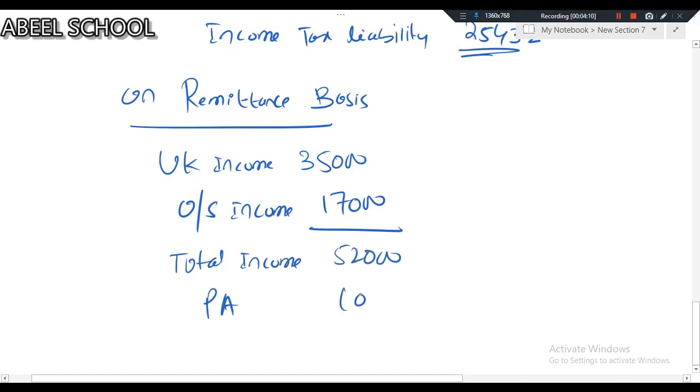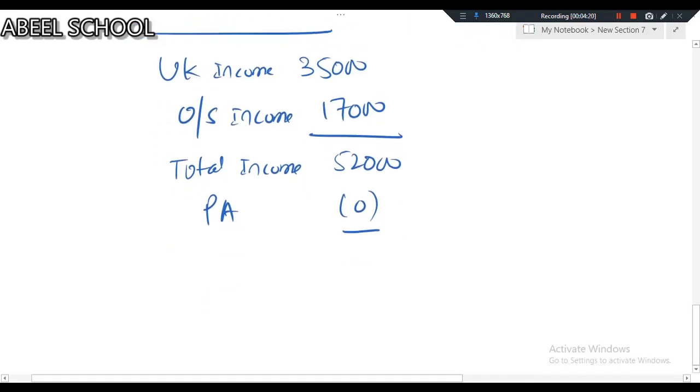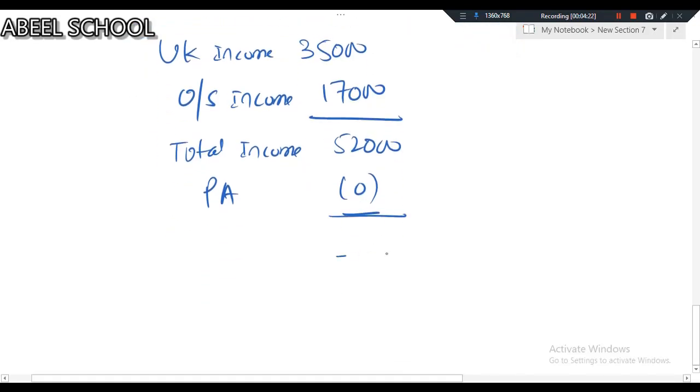Personal allowance is 0. Any individual who opts for the remittance basis does not get personal allowance in the tax year in which he opts for the remittance basis, only in that year. So the same amount is our taxable income, which is 52,000.